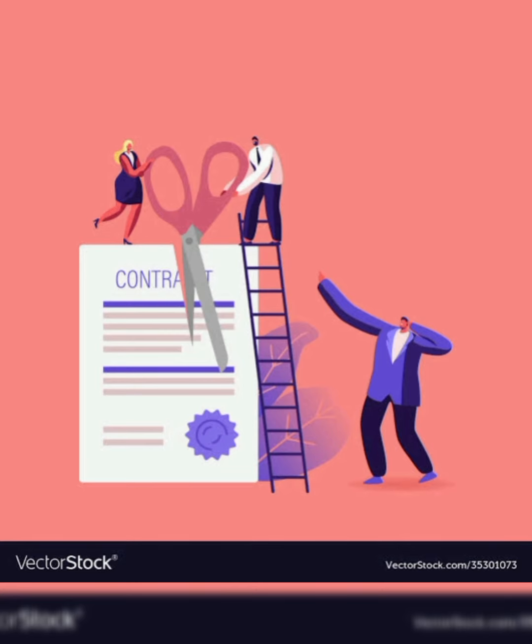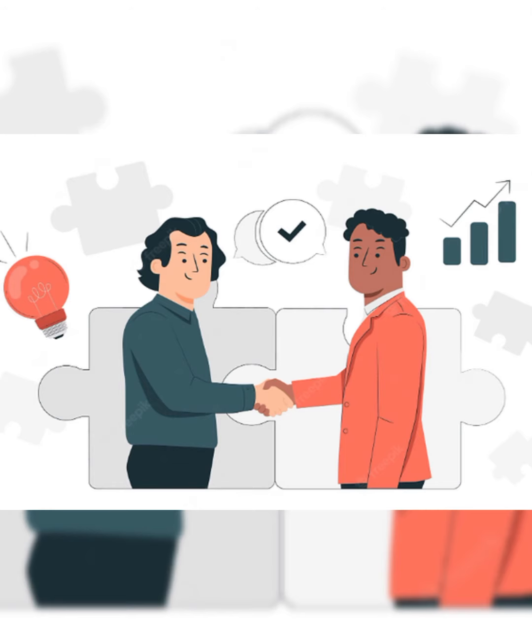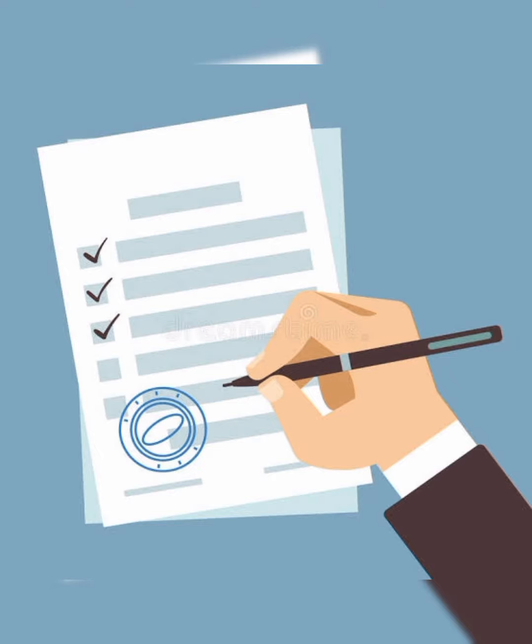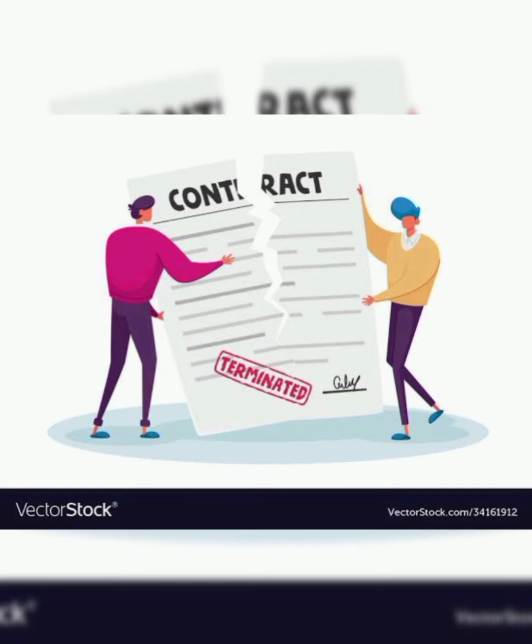In such cases, the aggrieved party has the option to perform the contract or to rescind the contract. Rescission of contract means that the contract cannot be acted upon and it needs to be reversed. Reversal of a contract has implications not only for the contract itself, but for the instrument upon which the contract is